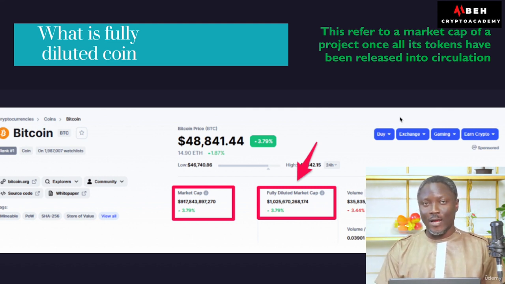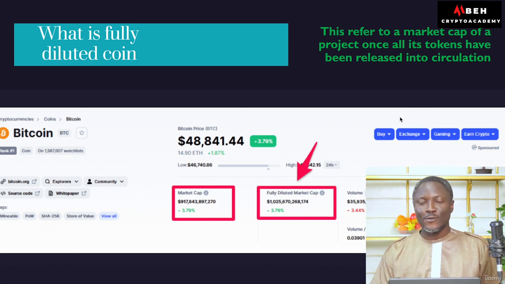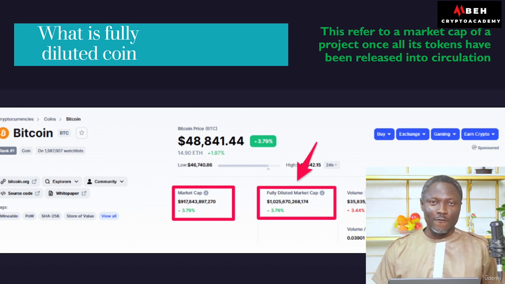Okay, and when you look at projects like that, you need to have trust in those kinds of projects because they already have all their coins in circulation. Examples can be BNB, Ethereum, what have you. Those are coins where the majority of them, or nearly all of it, are already fully in circulation. So when we talk about fully diluted market cap, that's what we are talking about.